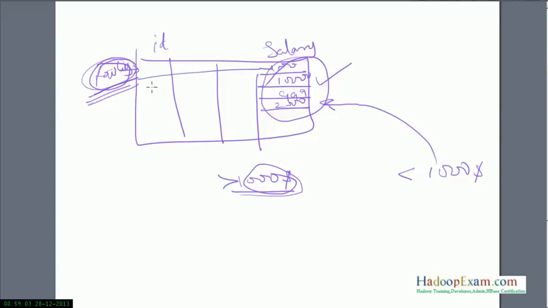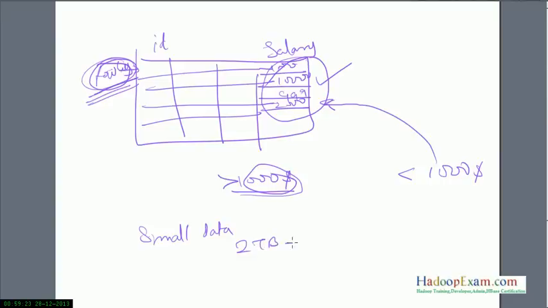So each row would be accessed using this row key only. So you should not use HBase where you have a lot of ad hoc queries. And the third point is when your data size is very small, like 2 terabytes, or up to 20 terabytes or something,